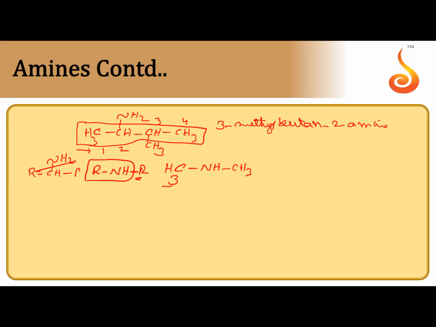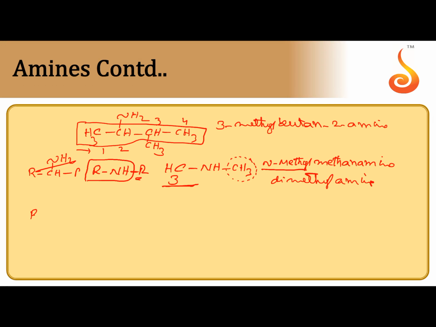Select the main carbon chain meth, ane, amine, then CH3 is taken as substituent that is attached to N. That's why the prefix is N-methyl. After that, root word is meth, primary suffix is ane, secondary suffix is amine. N-methylmethanamine is the IUPAC name. Common name dimethylamine. Methyl, methyl, there are two methyls, dimethylamine.